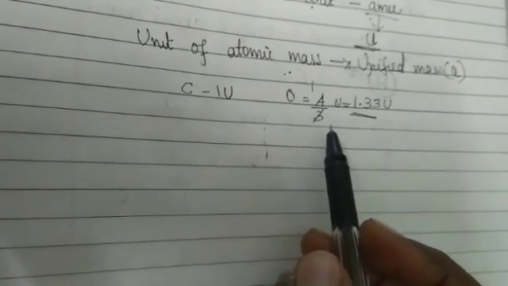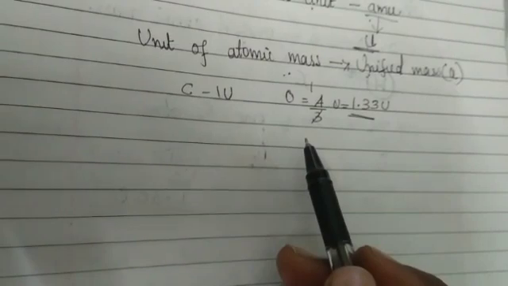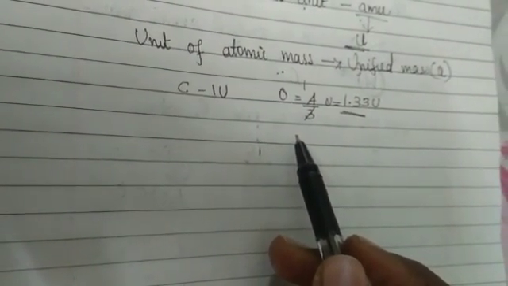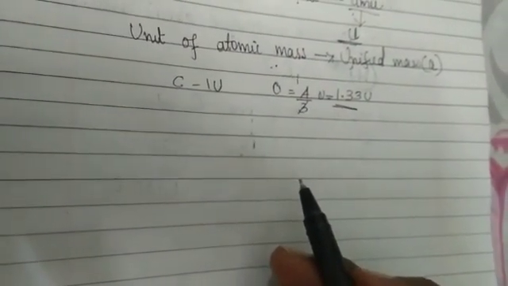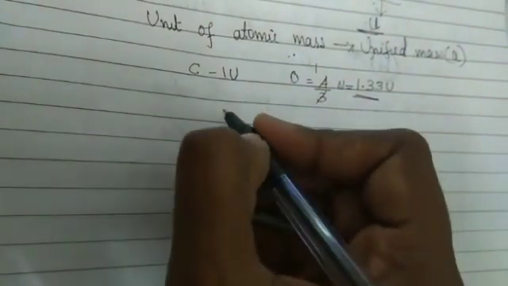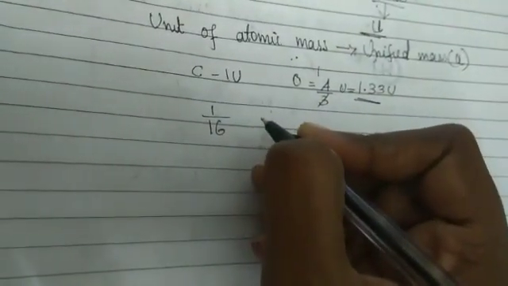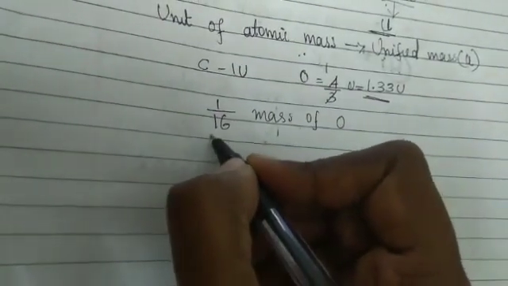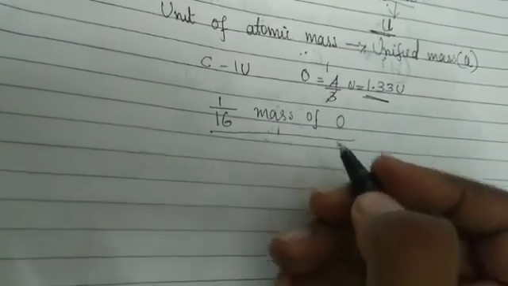So, while searching for a suitable atomic mass unit, scientists initially took 1 by 16th of the mass of an atom of naturally occurring oxygen as the unit. We already said that the atomic mass unit, or unified atomic mass, is equal to the mass of one carbon atom, but initially they took 1 by 16th mass of oxygen as the unit.